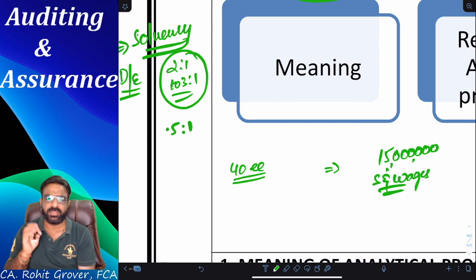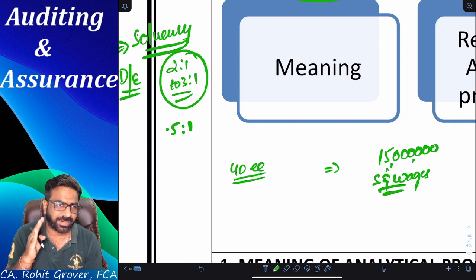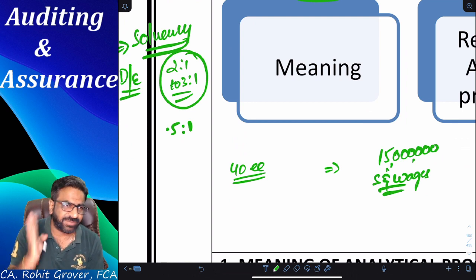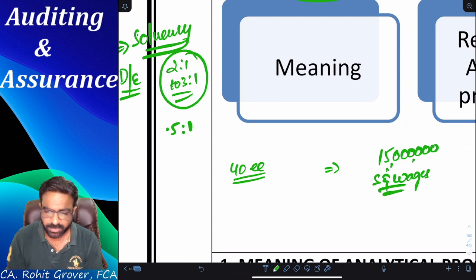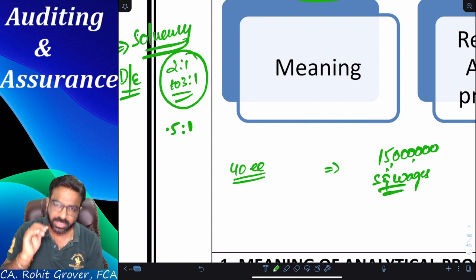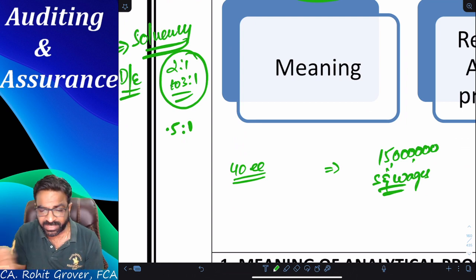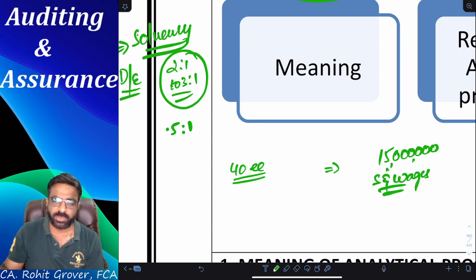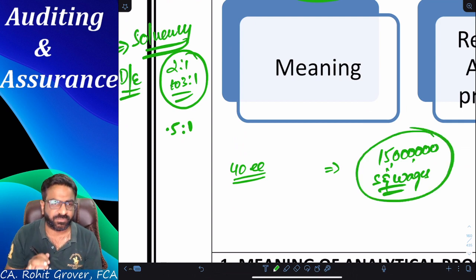Now tell me one thing. Do you have to calculate each and every employee's salary for each and every month? That is the one method by which you can do the detailed thing. You will tell the company, show me your employee register. In the employee register, 40 employees are there. How much salary have you paid to each employee each month? Like that, you will verify each and every pay slip. And after that, you will come to the conclusion, okay, I can agree that it is 1 crore 50 lakhs.